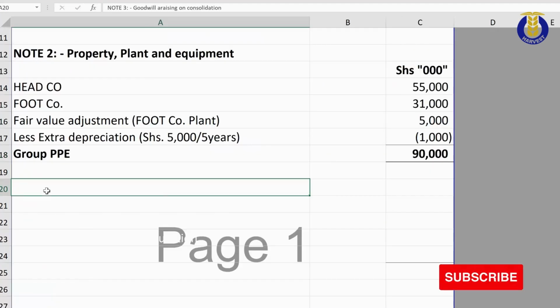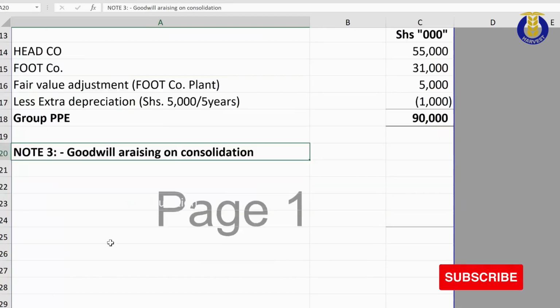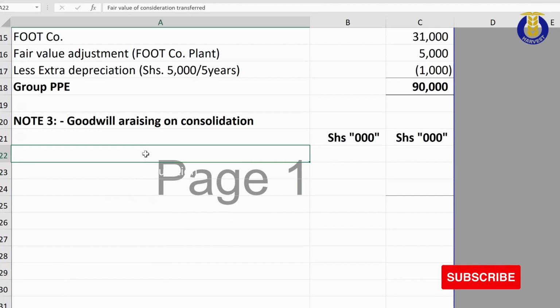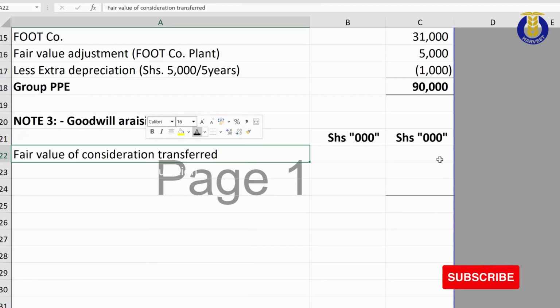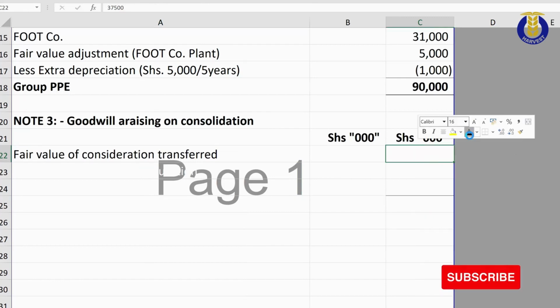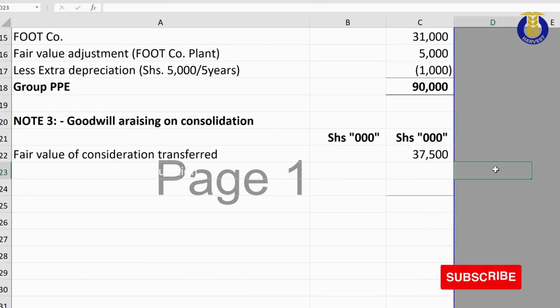Taking you to our notes, we have our goodwill. So according to our previous discussion on goodwill, we begin by recognizing the fair value of the consideration transferred, which we have seen is 37,500 million. This is the money that was paid by Head Company to acquire the 7.5 million shares in Food Company.